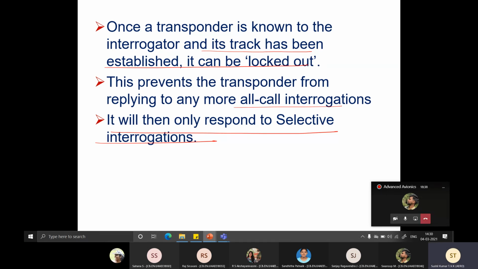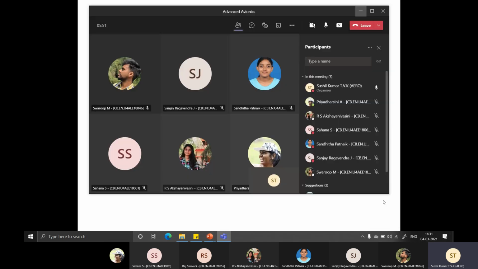So that's how the Mode S format came into being. If you really look at it, it's sort of a digital communication between the ground sensor and the aircraft transponder. Okay, so with this we end the SSR part of it. Anything you people want to ask me on SSR?